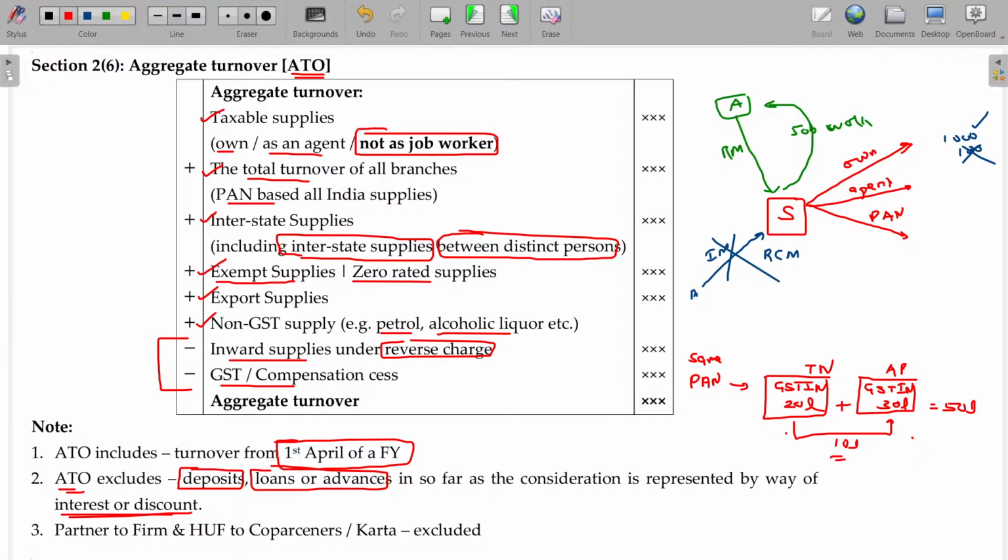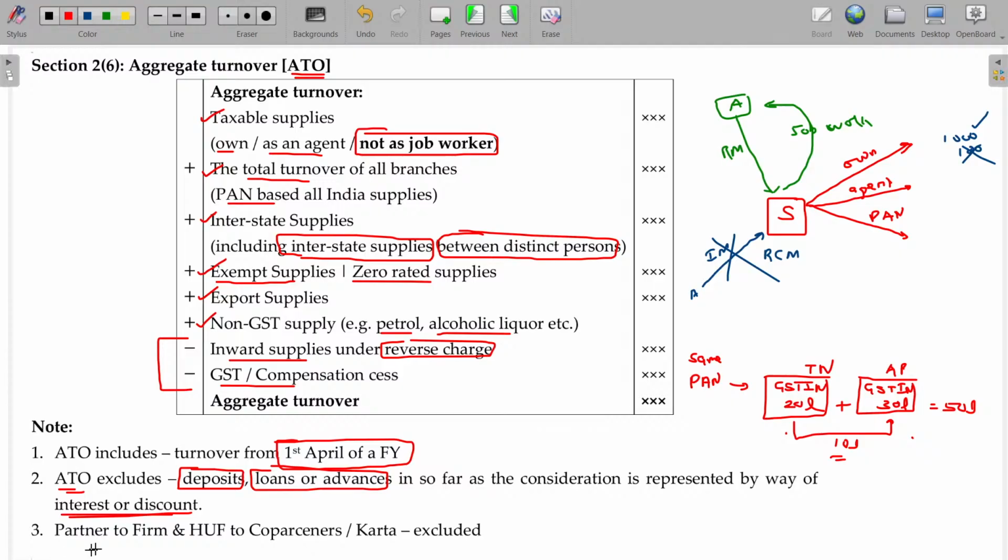And after the consumption, you return the cool drinks bottle, where you will get the 30 rupees back. Then what is the consideration? Only 20. 50 minus refundable deposit, 30. So balance 20 rupees is the consideration. So if the deposit or any loans and advances are just interest or discount, insofar as considerations represented by way of interest or discount will not be considered for aggregate turnover here.